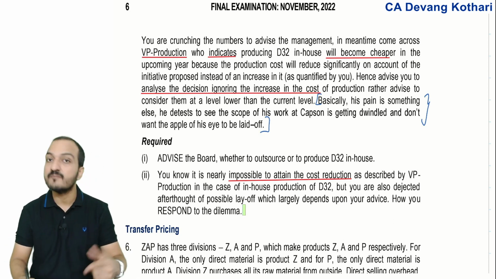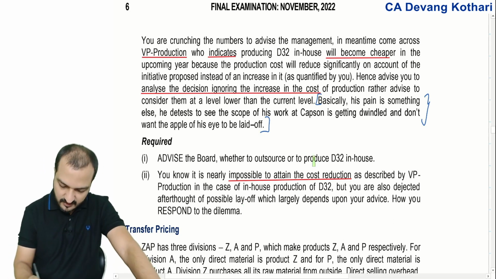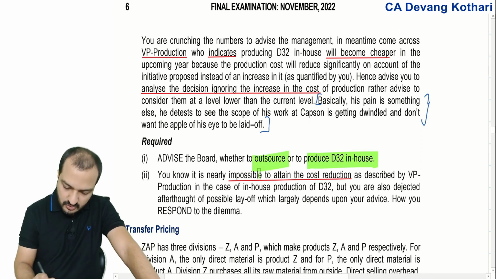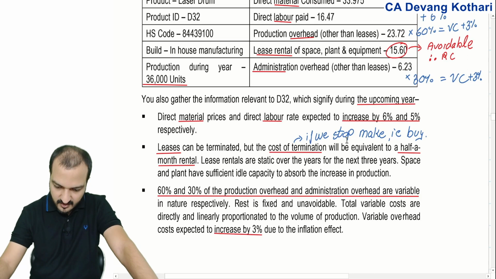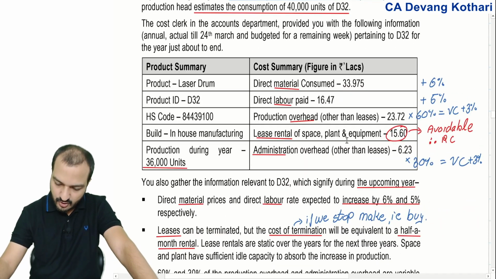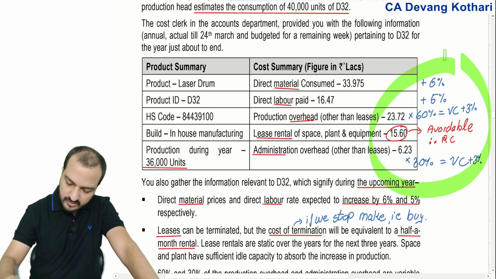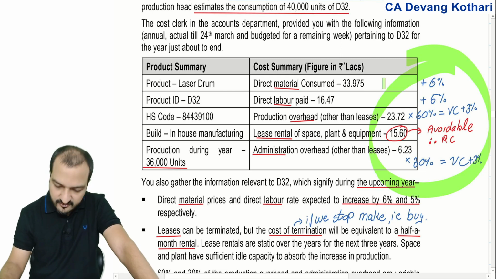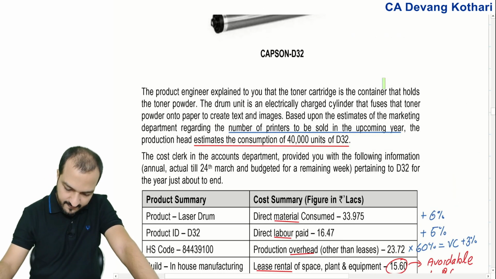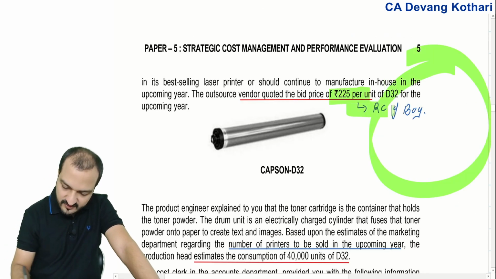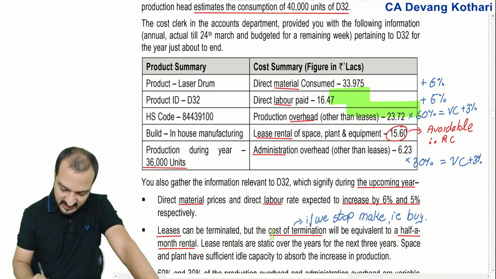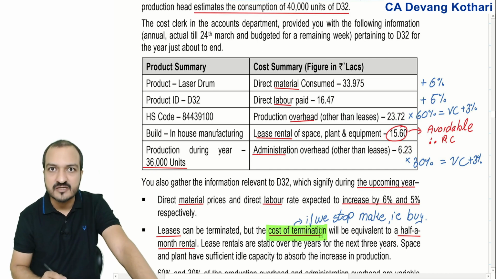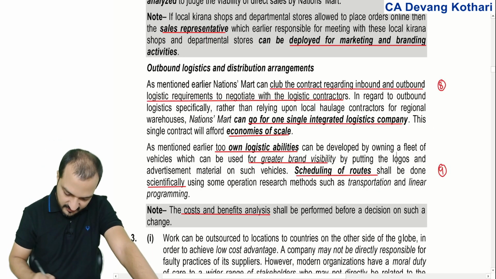But before that, let us check whether in-house production or outsourcing is better. So how do you check? Well, I compare the relevant cost of make and the relevant cost of buy. Relevant cost of make will be all these items, and relevant cost of buy will be your buy price of 225 per unit. And also, in case of the buy option, you will have to pay the cost of lease termination. Let's see, that's exactly what they have given in the solution.